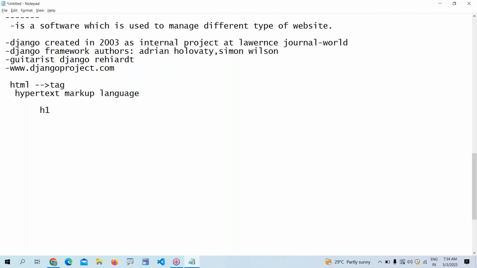What is the next one? This is CSS. This is optional, but most of the time we build websites using HTML in combination with CSS. CSS is like makeup for the HTML. We develop the HTML tags, and if you want to give coloring, height, width, or go for flex boxes, there are so many concepts in this one that we need to understand. So this is an optional technology, and HTML is a mandatory technology.